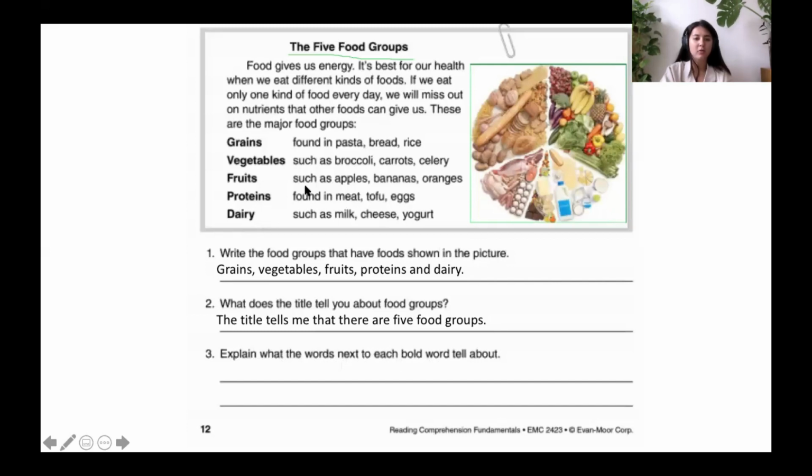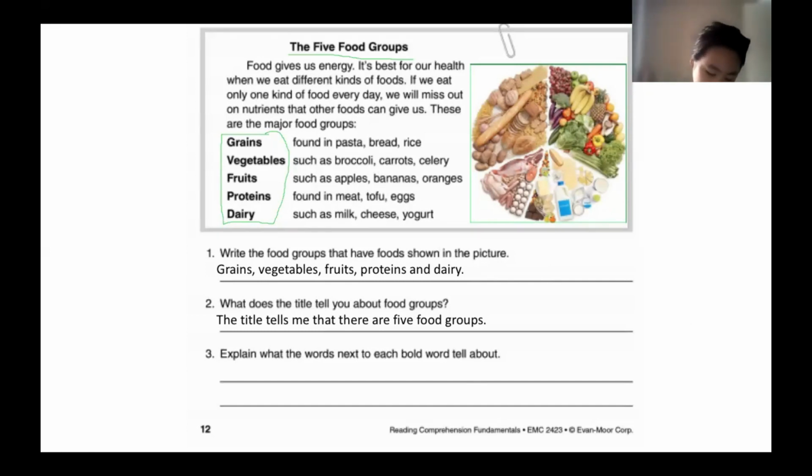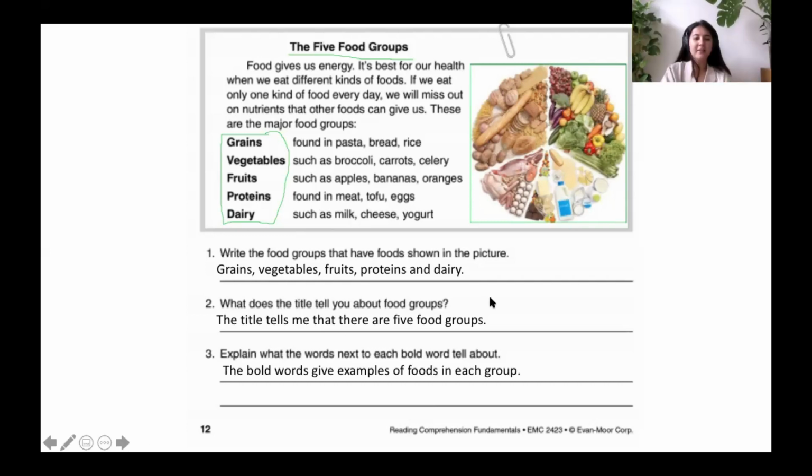Now, my bold words are over here. Ta-da! We've got 5 bold words. Teddy, what do you think? The word next to each bold word tell about what food is in the food group. Amazing. Good job, Teddy. The bold words give examples of foods in each group.